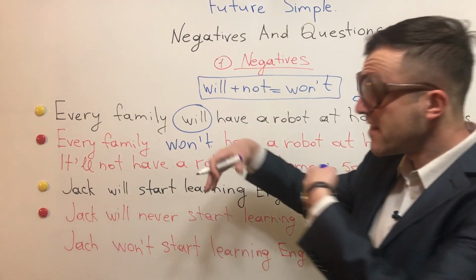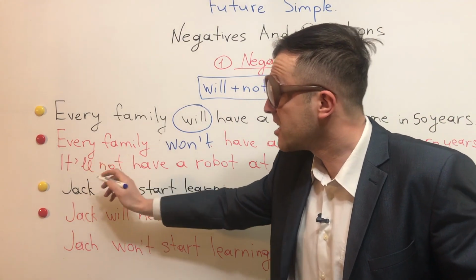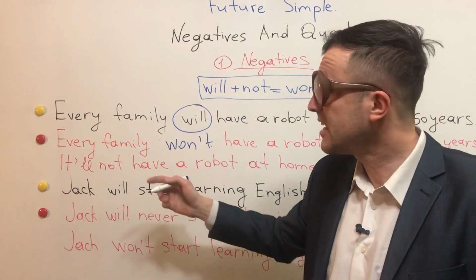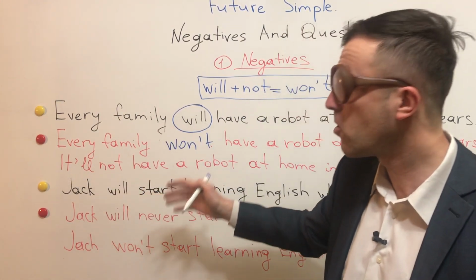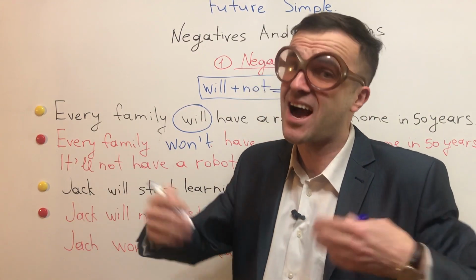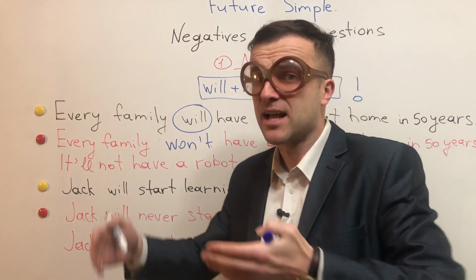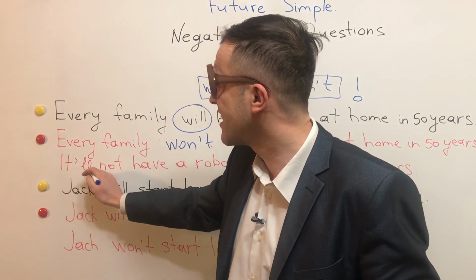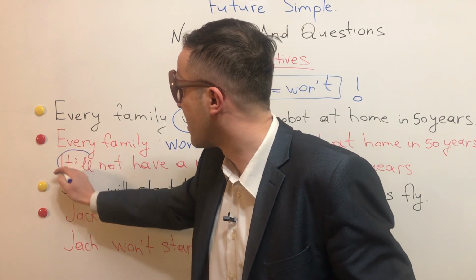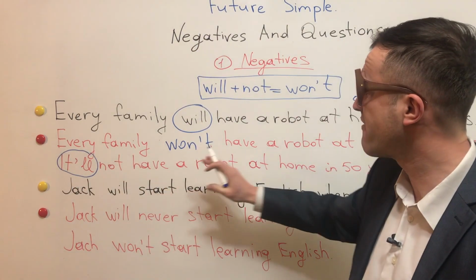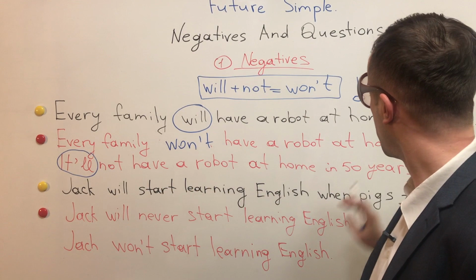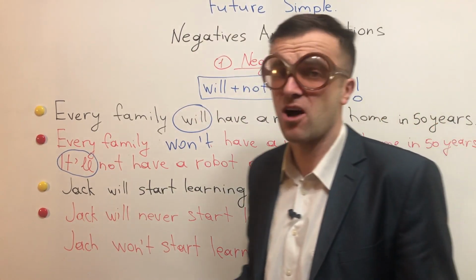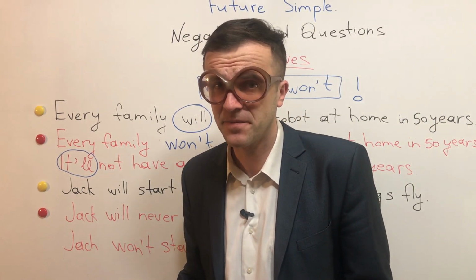Look at another example. I put here it'll. So it plus will is it'll, alright? Or I plus will is I'll, and we plus will is we'll. So we can contract it. So it'll, alright? It'll not have a robot at home in 50 years. Or I'll not have a robot at home in 50 years.